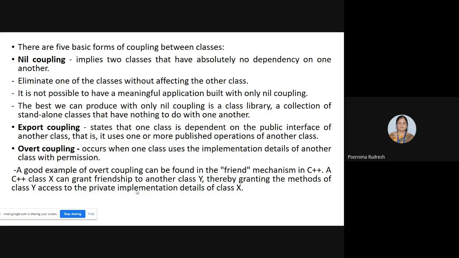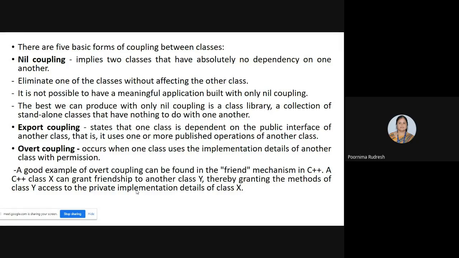As I said, we have created two classes that are independent, right? Then if I want to delete class 1, I can directly delete it without affecting class 2. That is the advantage of using nil coupling.